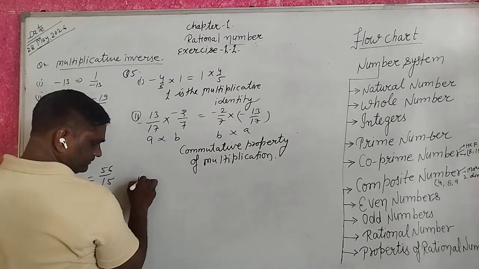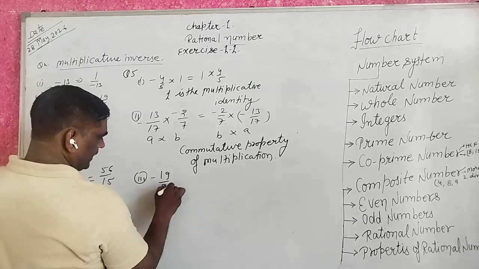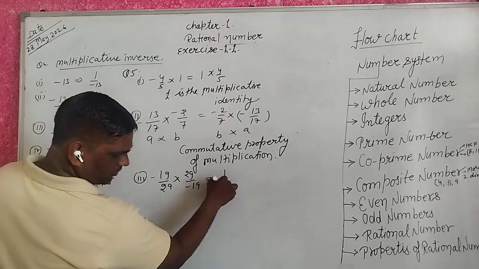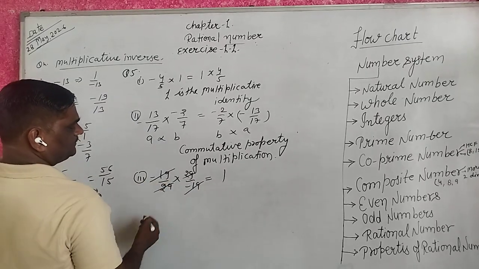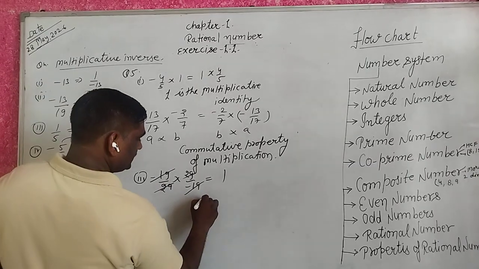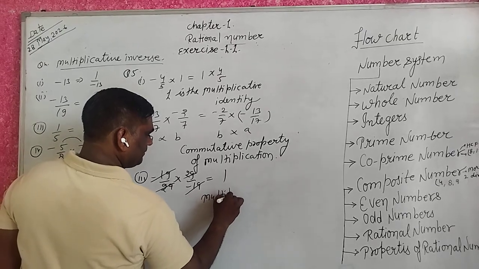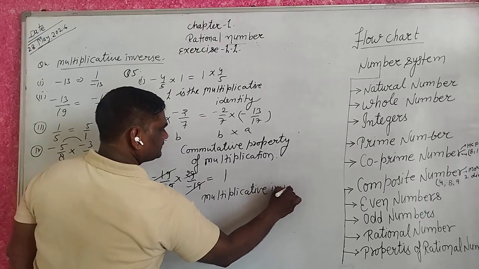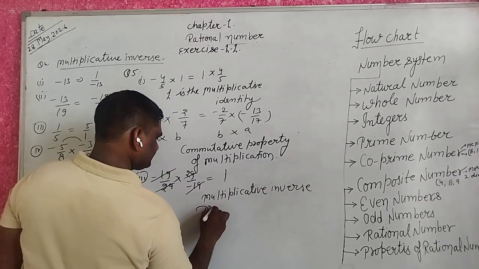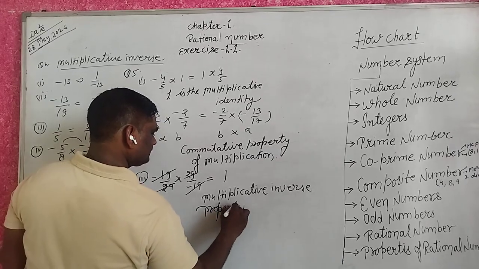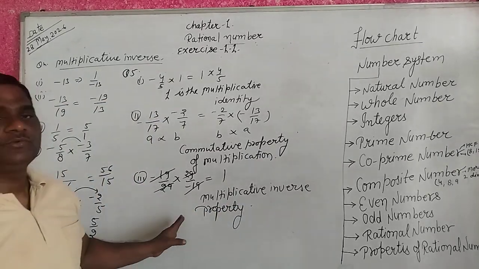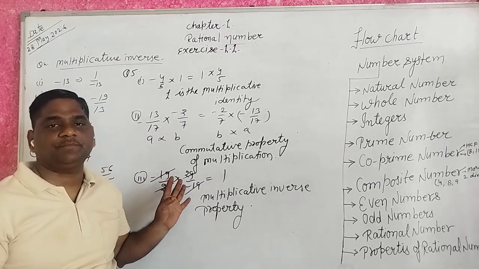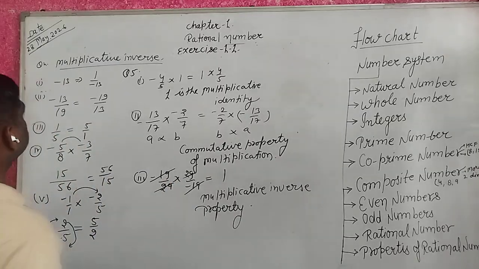Next, minus 19 upon 29 into 29 upon minus 19 equal to 1. What do you write here? Multiplicative inverse property. I think you know very well about the properties of rational numbers. Understood?